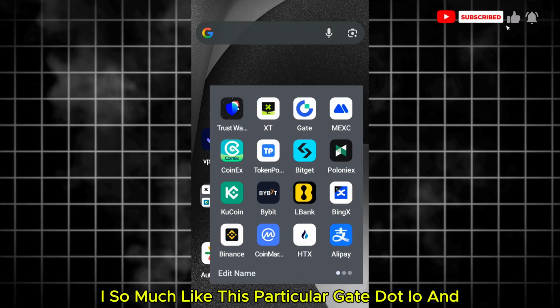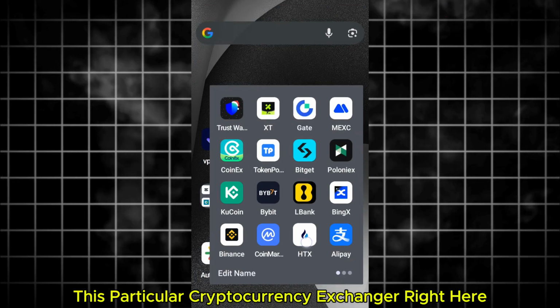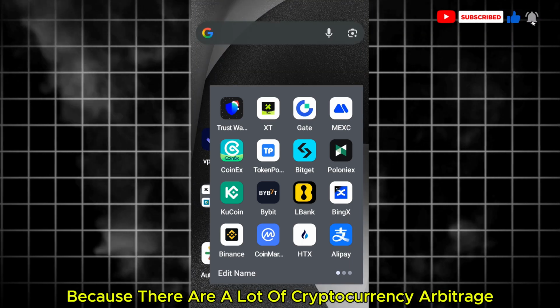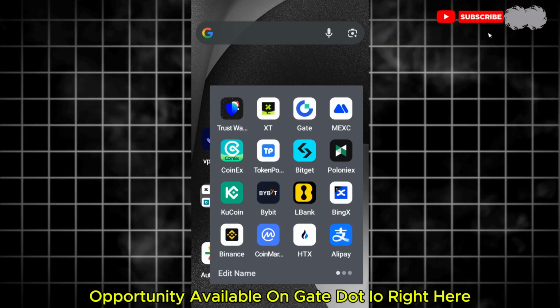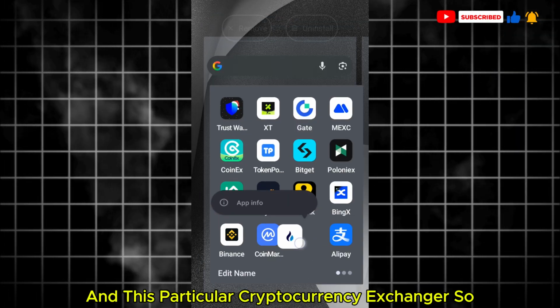I so much like this particular Gate.io cryptocurrency exchanger right here because there are a lot of cryptocurrency arbitrage opportunities available on Gate.io.